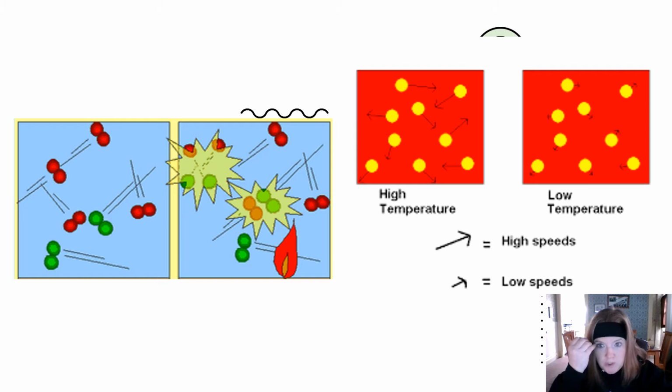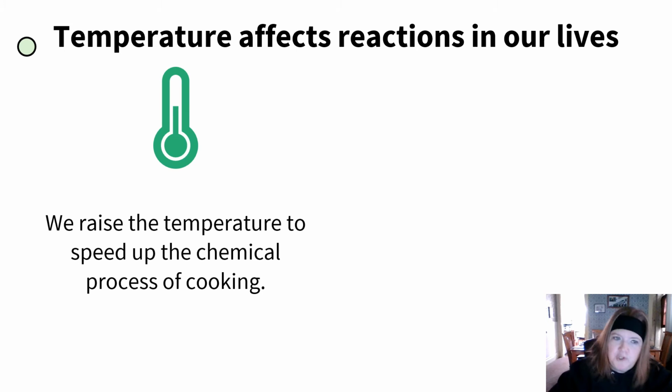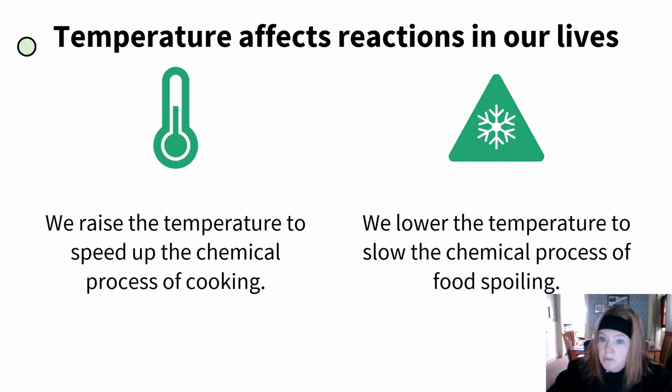Okay, so again, should you remember? When you increase the temperature, the particles are moving faster, so they're going to hit harder. And also, because they're moving around faster, they're just going to bump into each other more often. Temperature does affect some reactions in our daily lives. So we raise the temperature to speed up the chemical process of cooking. So I don't leave my eggs just on the counter and wait for them to be cooked. And we lower the temperature in the refrigerator and then the freezer to slow the chemical process of food spoiling. So we literally use it pretty much every day.